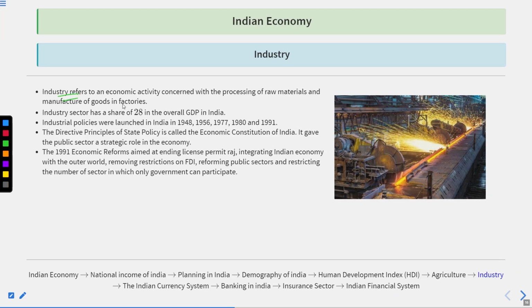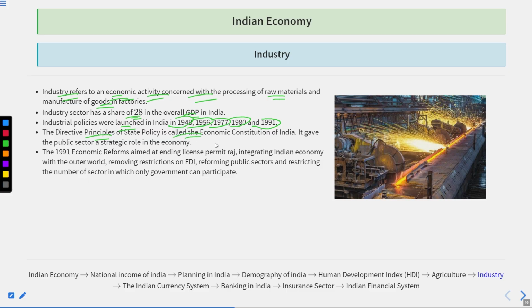If we talk about the industries, industry refers to an economic activity concerned with the processing of raw material into the manufacturing of goods in factories. India has the industry sector at a 28% share in overall GDP. Important policies were launched in 1948, 1956, 77, 80 and 1991.